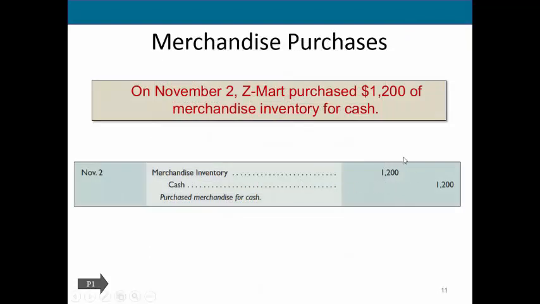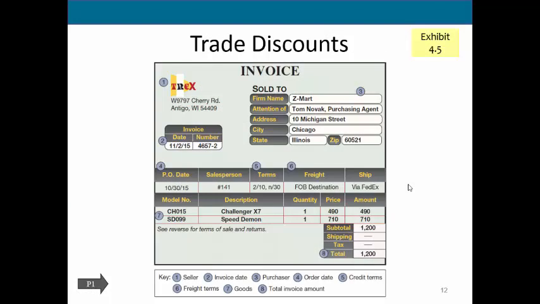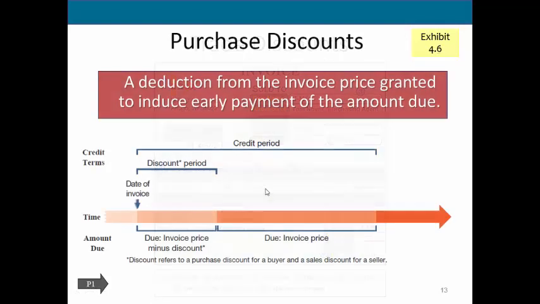So we purchased $1,200, but what happens if we get some sort of trade discount? What you can see here is this is our basic invoice. You can see this is for the total amount that we purchased, but now let's introduce the idea of a trade discount. You can see here in the terms, we have terms that are 2/10 net 30. So what does that even mean?